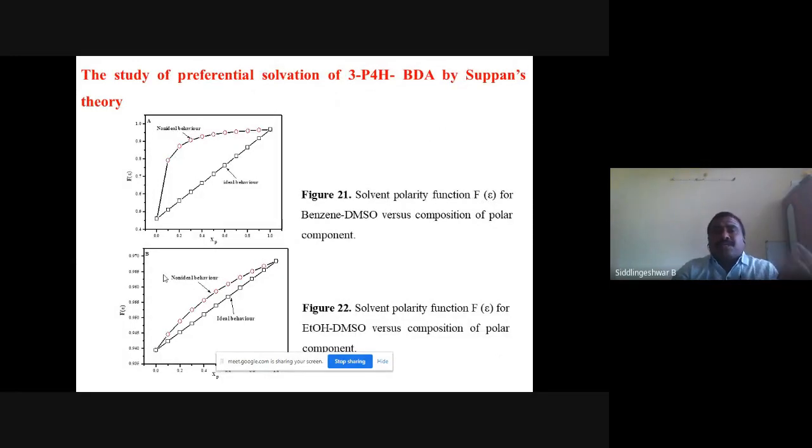So this is further to know the dielectric enrichment effect, non-dielectric effect, and specific solvent effect. We have the Suppan theory. We have the Onsager polarity function plotted with respect to the polar component.